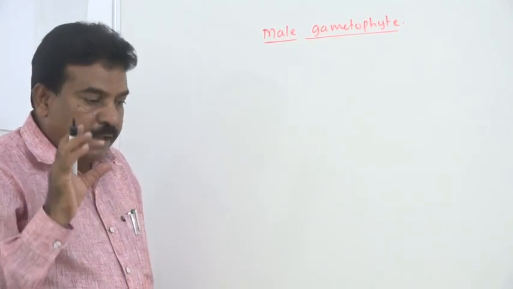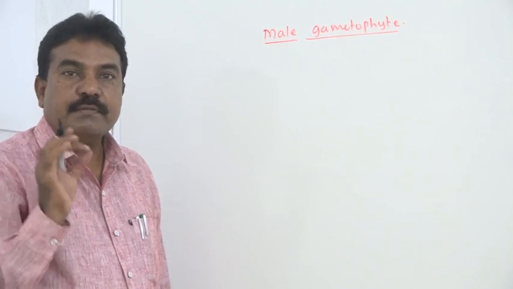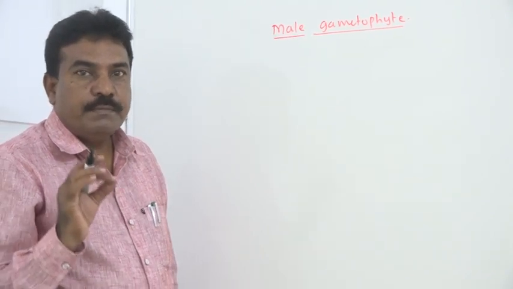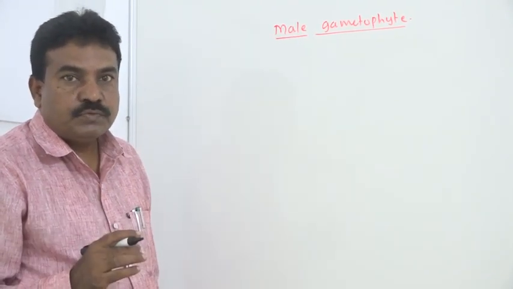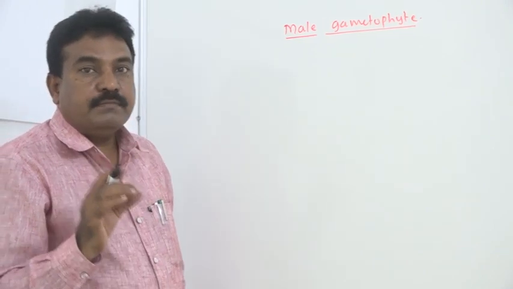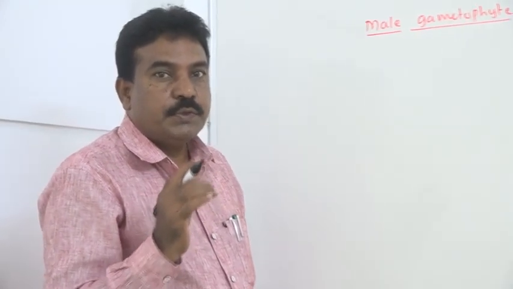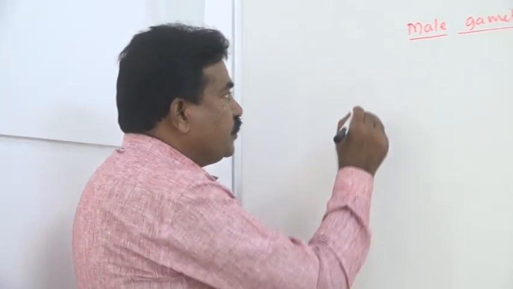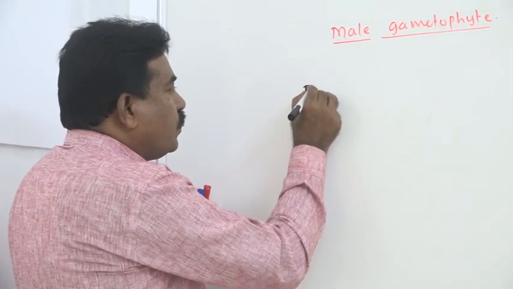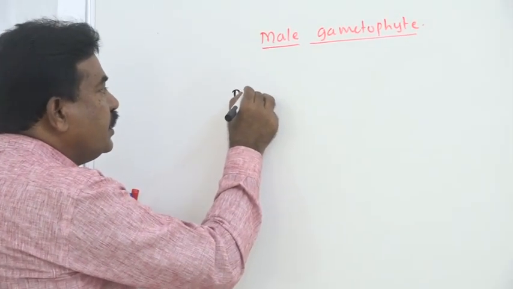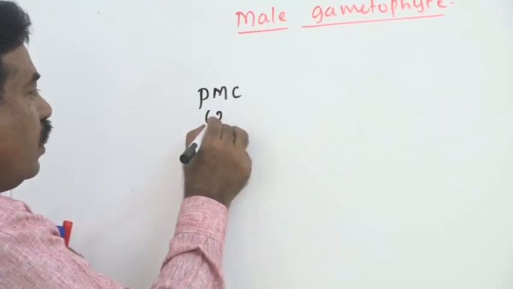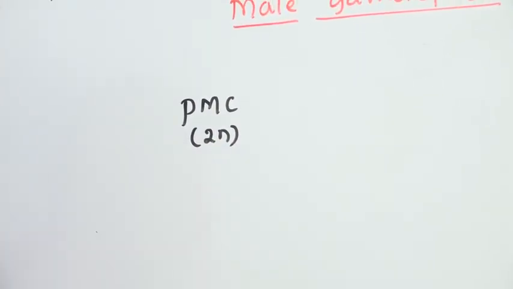They are bounded by four walls: epidermis, endothecium, middle layer, and tapetum. Inside the tapetum, the pollen sac is present, which has sporogenous tissue. That sporogenous tissue gives diploid cells called pollen mother cells.